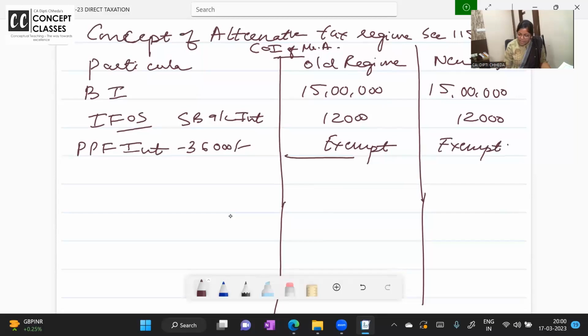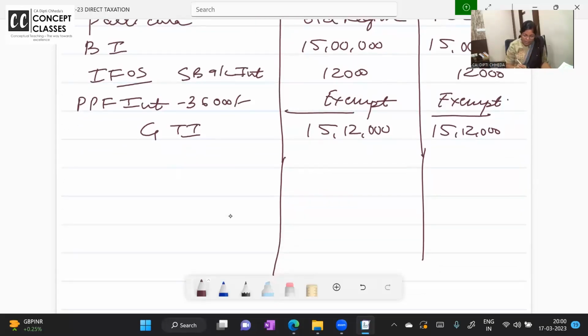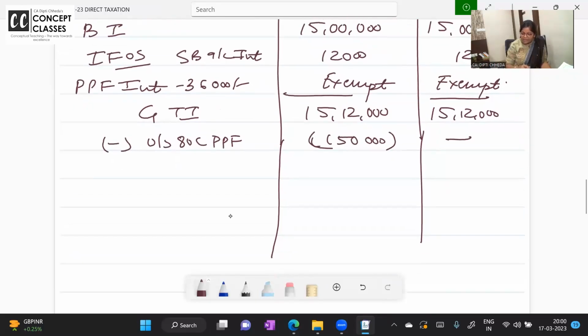Because PPF interest is completely exempt. Okay. Now, what is your GTI or gross total income? 15 lakh 12,000. Nice. Now, deduction under section 80C, because you have put the money in PPF, is allowed up to 1,50,000 in the old tax regime.